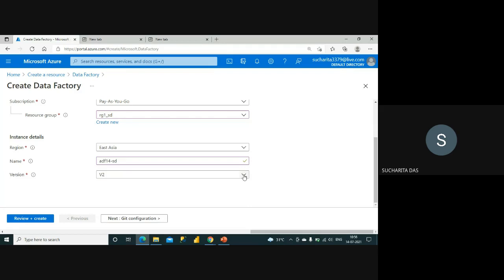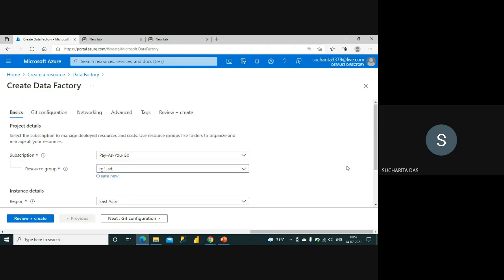Now there is the version. Earlier it was V1, Azure Data Factory V1, and then they made some changes. So now it is V2. You should of course take the V2 because this is the latest version. But maybe for some people there may be some existing packages in V1, so they want to create a V1 version. For backward compatibility they have kept it, but maybe after a few days it will be gone. Unless it is specifically required, we should always go with the latest version of any of the resources.